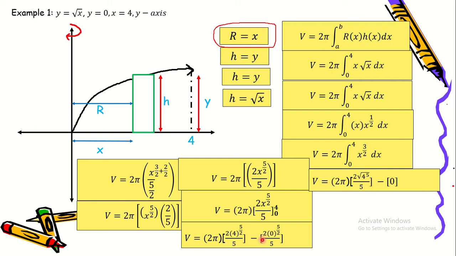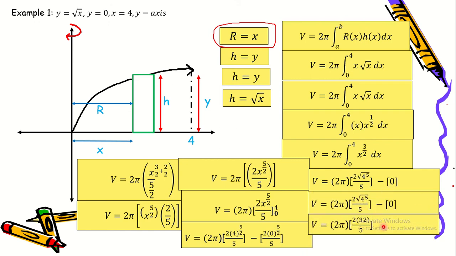This other one will result to 0, because 2 times 0 raised to 5/2 is already 0. So 0 divided by 5 is 0. Okay, so volume is equal to 2 pi.